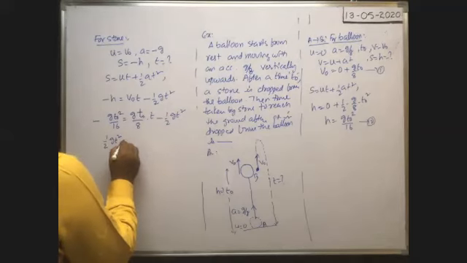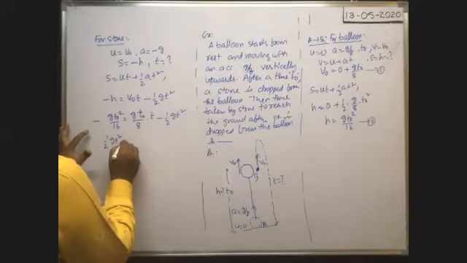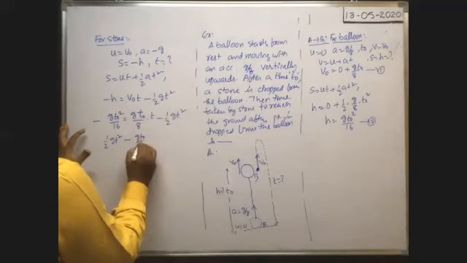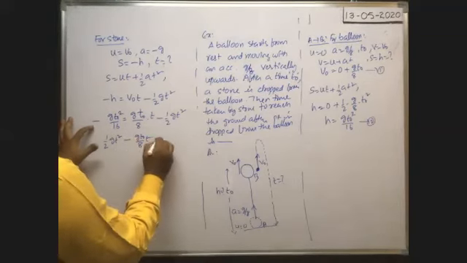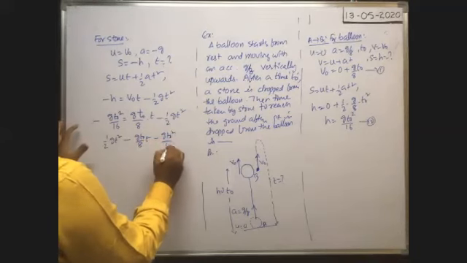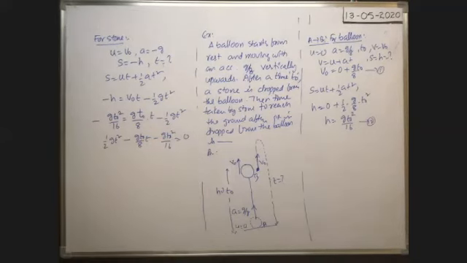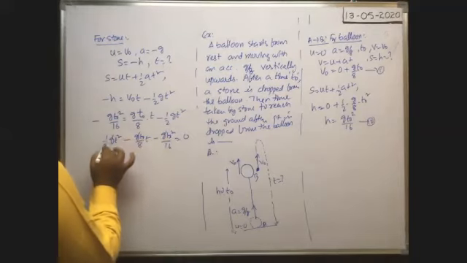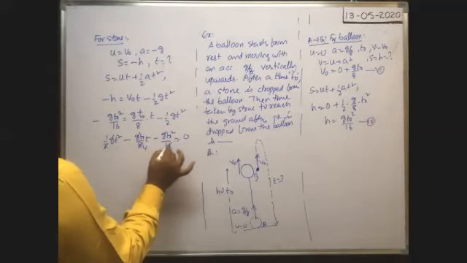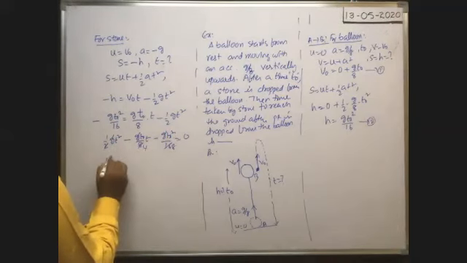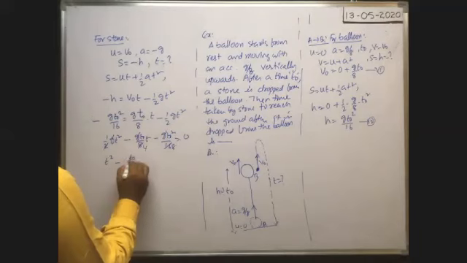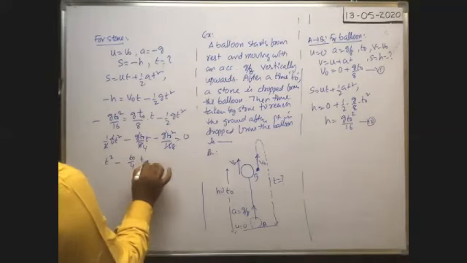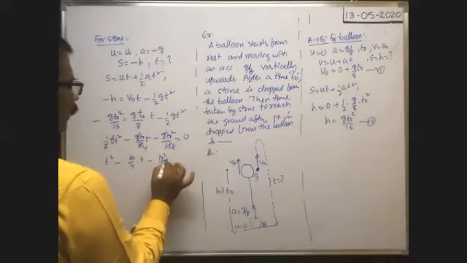Okay, so bring this half g t square to the left. Minus g t naught by 8 into t, already minus g t naught square by 16, is equal to 0. That means we have a quadratic equation. We can cancel g, and 2 fours are 8, we can write: therefore t square minus t naught by 4 into t minus t naught square by 8 is equal to 0.